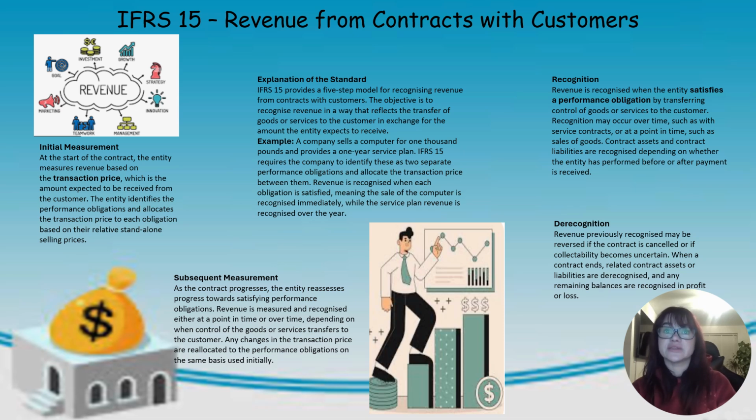Any changes in the transaction price are allocated to the performance obligations on the same basis used initially. Derecognition. Revenue previously recognized may be reversed if the contract is cancelled or if collectability becomes uncertain. When a contract ends, related contract assets or liabilities are derecognized and any remaining balances are recognized in profit or loss.